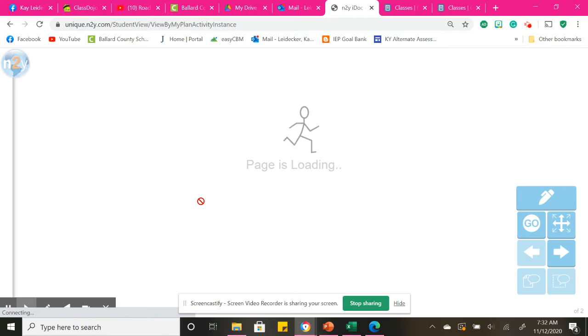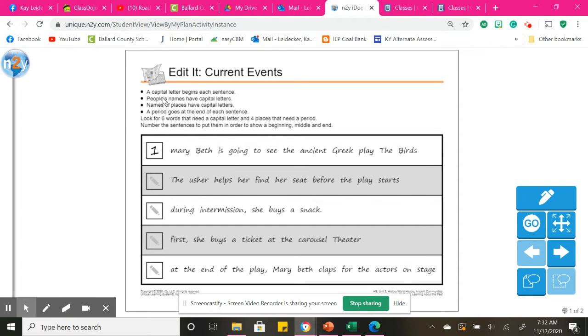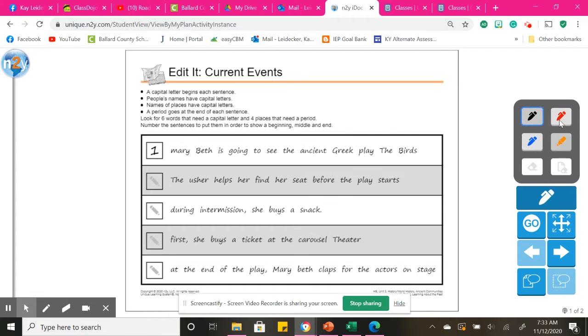Here's our writing for today. I will complete this with you. We need a capital letter that begins each sentence. People's names have capital letters. Places have capital letters. Those are called proper nouns. And a period needs to go at the end of each sentence. So we're looking for 6 words that need a capital letter and 4 places where we need to put a period. I'm going to get my red marker out.